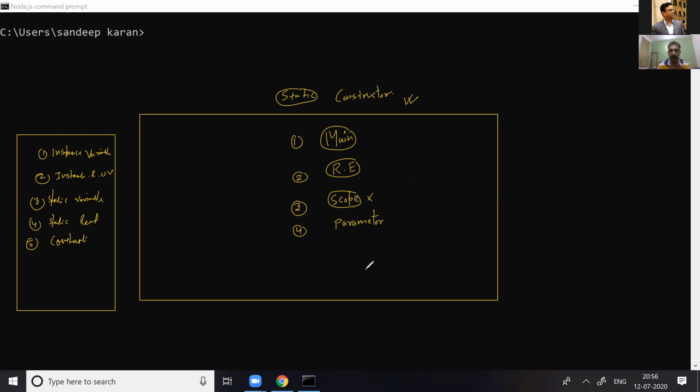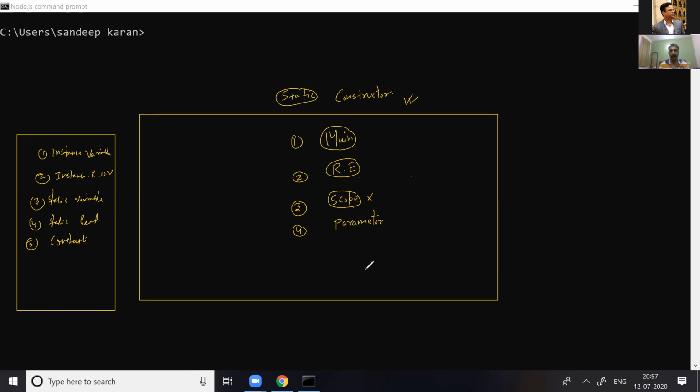If you write a new operator, then your default constructor, explicit or parameterized, will be called, depending. But in the case of a static constructor, it is the CLR's responsibility, I mean the runtime environment's responsibility, to load the constructor into memory.